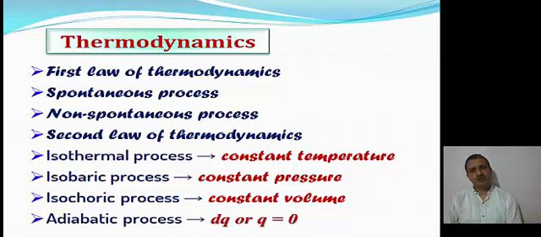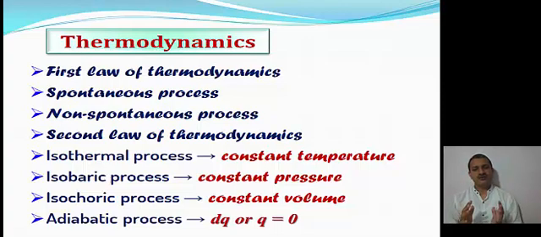Next term: the spontaneous process. The process that occurs of its own accord is called a spontaneous process, and the process that does not occur of its own accord is called a non-spontaneous process. What is the difference between them?